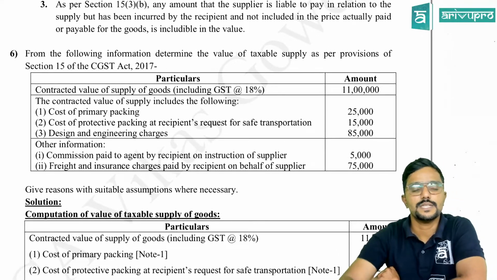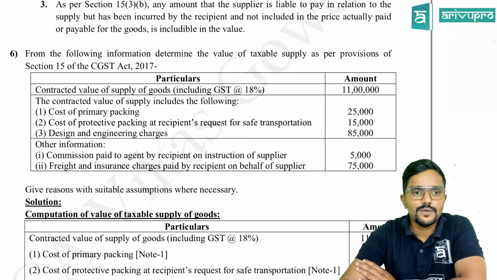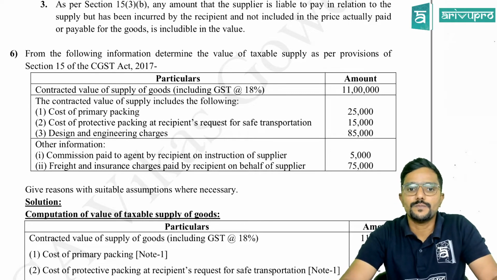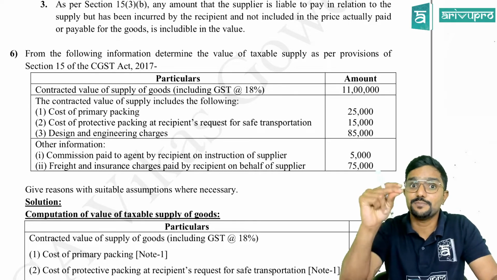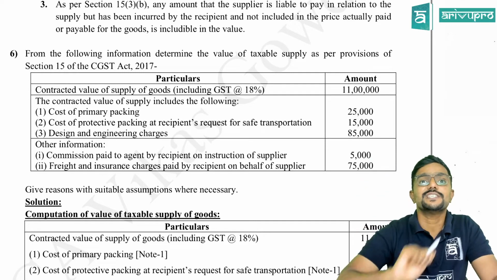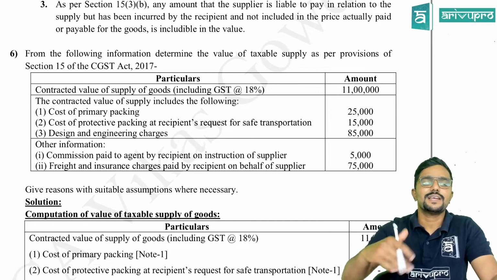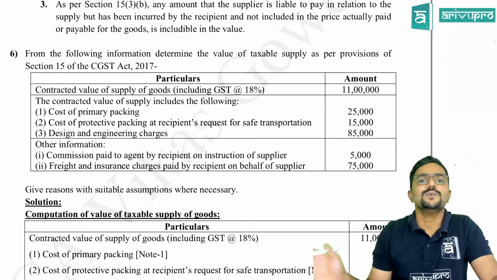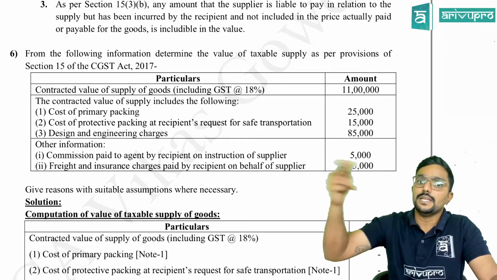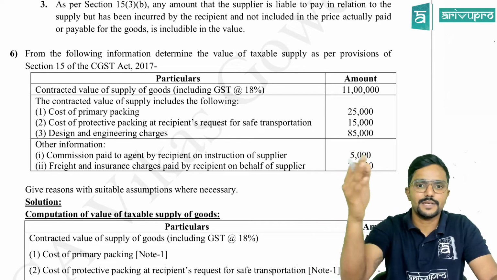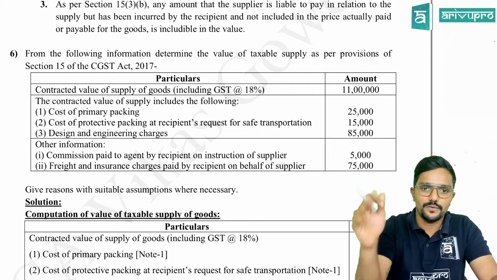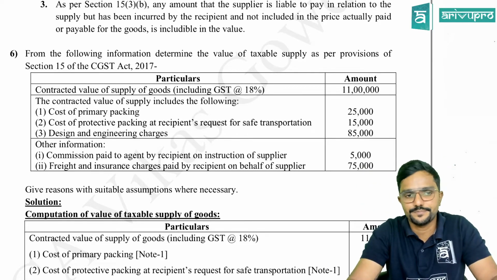Yeah, let us see the next question. From the following information, determine the value of taxable supply as per the provisions of section 15 of CGST Act 2017. Contracted value of supply of goods, including GST, please be careful. So 11 lakh is including GST, 18%. So what should you do? You have to exclude GST, because we are calculating value, means value should not include GST, because GST will always be levied on value. Clear? Yes, sir. So 11 lakh is inclusive of GST. So we need to do some reverse working and remove GST part.